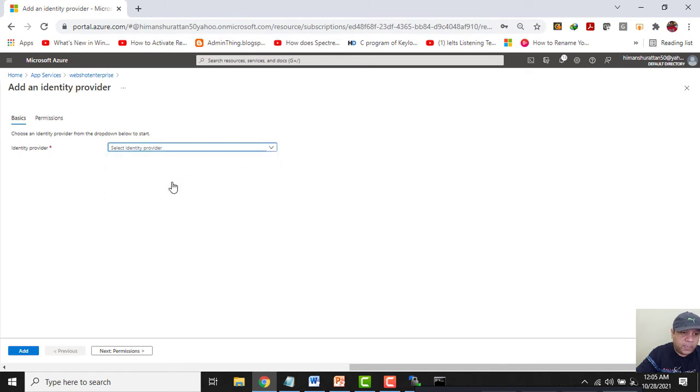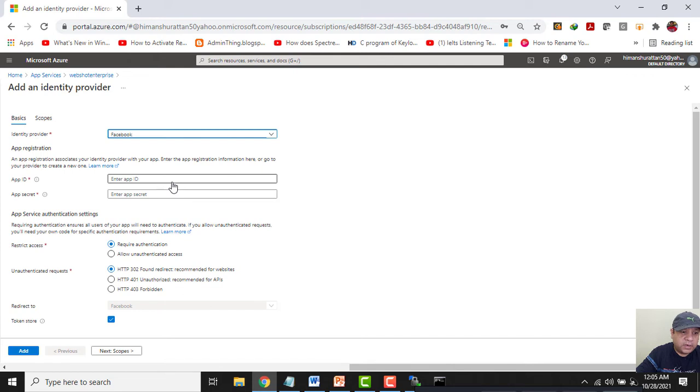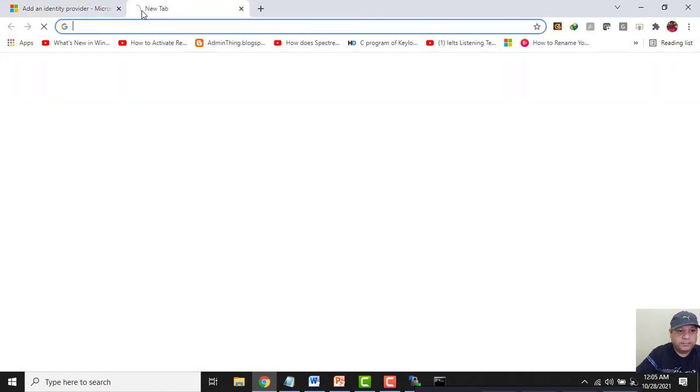Now whenever we have to provide authentication to access app service through Facebook, we need two things: app ID and app secrets. So to provide the authentication through Facebook, let me open one website, developers.facebook.com.